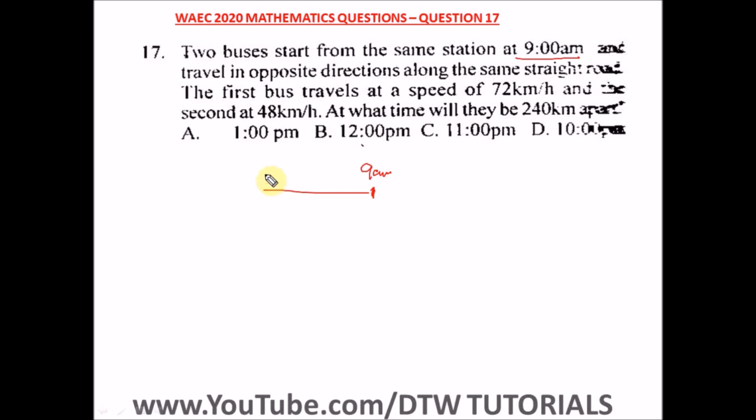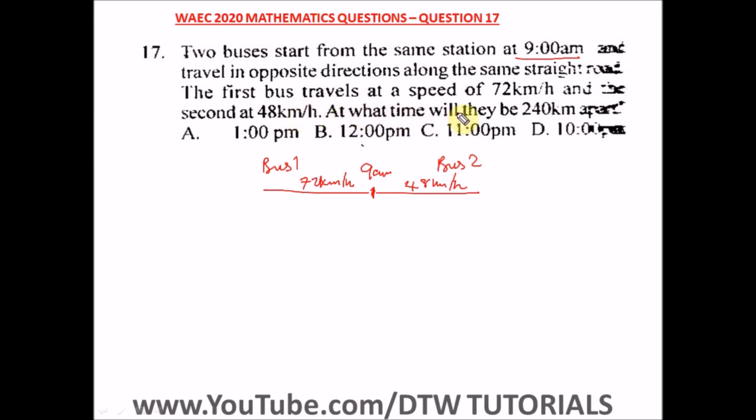So let's say bus 1, bus 2, okay, along the same straight road. If the first bus travels at a speed of 72 km per hour and the second at 48 km per hour, at what time would they be 240 kilometers apart?